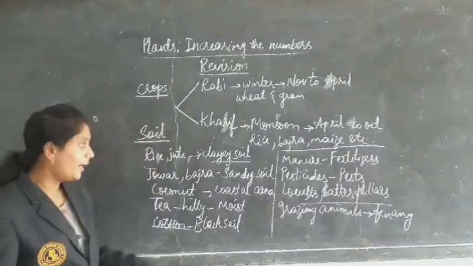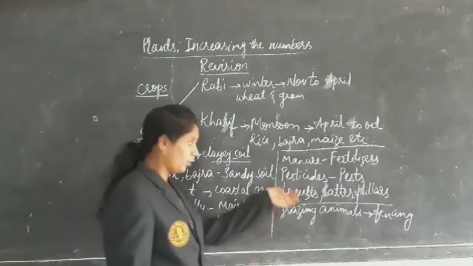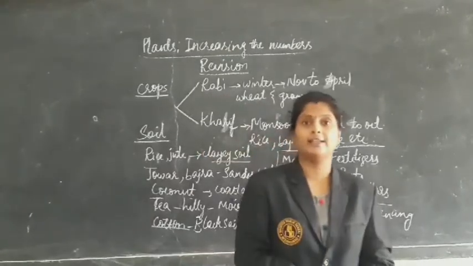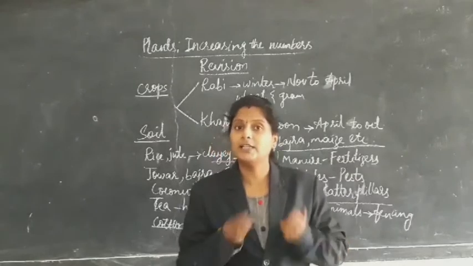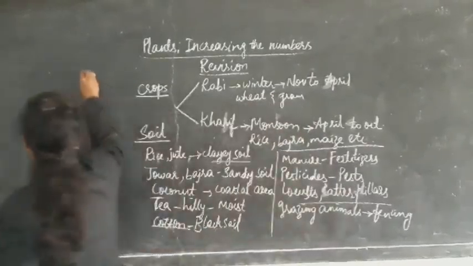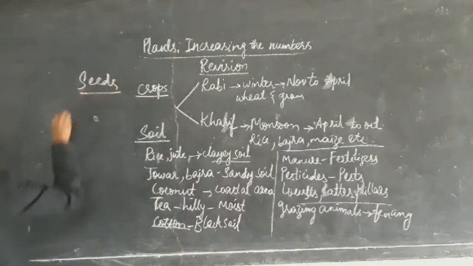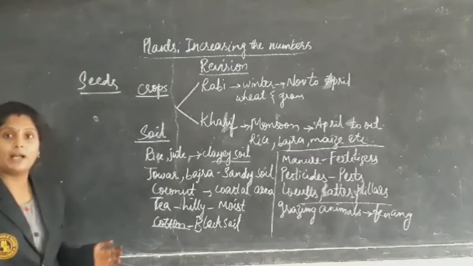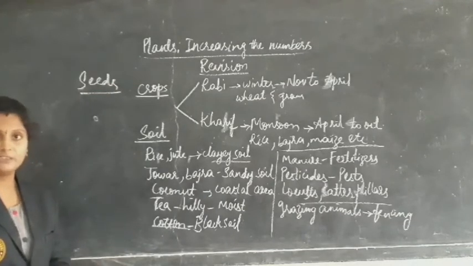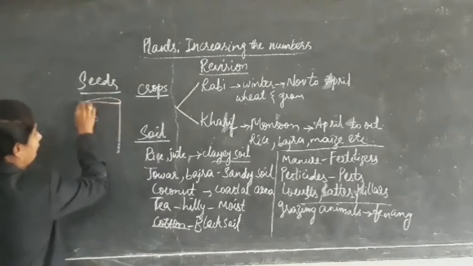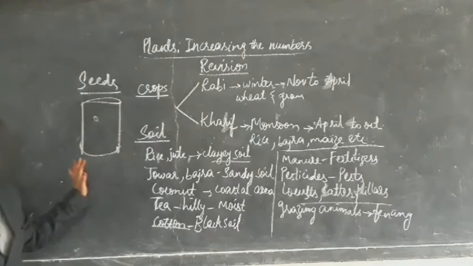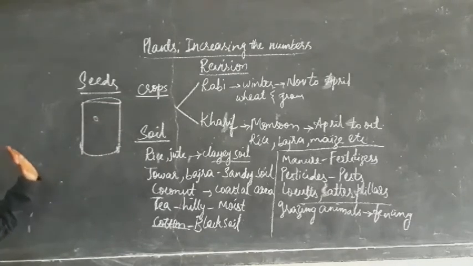And lastly, after growing the crops, they get the seeds. Not only is the crop important, but the seeds are also most important for a farmer. These seeds should be collected properly and preserved properly. After collecting, they put them in very big containers, and it should be checked that the conditions are dry. No moisture should be there.